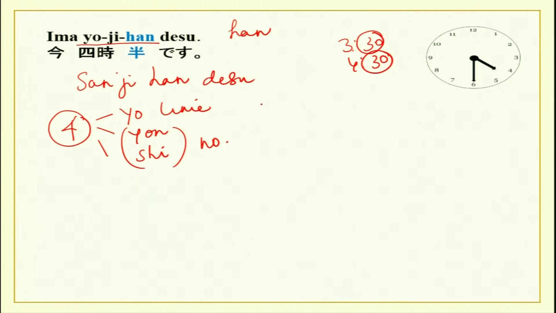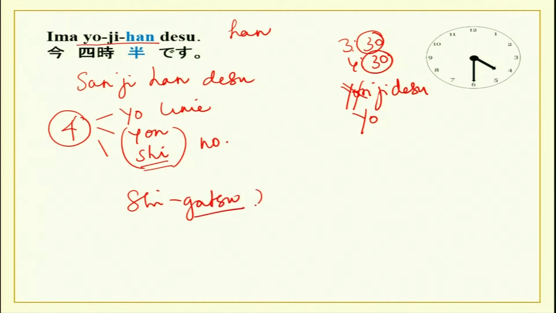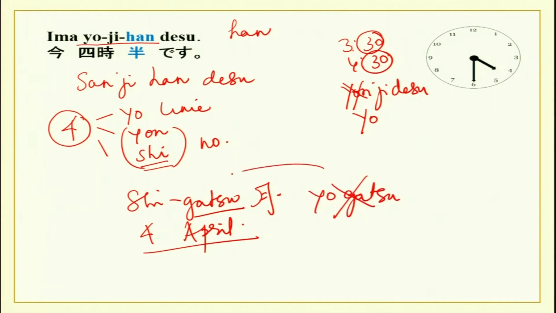So, over here you will not write yon ji des. No, it is yo ji des. Shi is used for shigatsu, which is the counter for months. So, shigatsu is April. It is not yogatsu. No, it will be shigatsu. So, you have to remember where to use yon, where to use yo, and where to use shi.